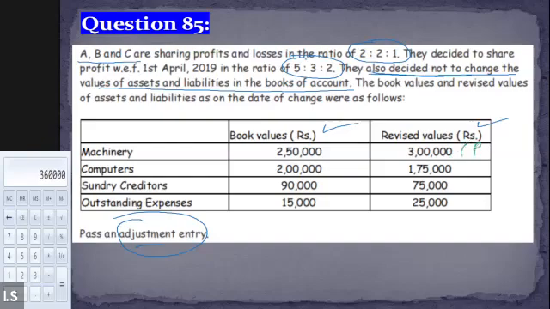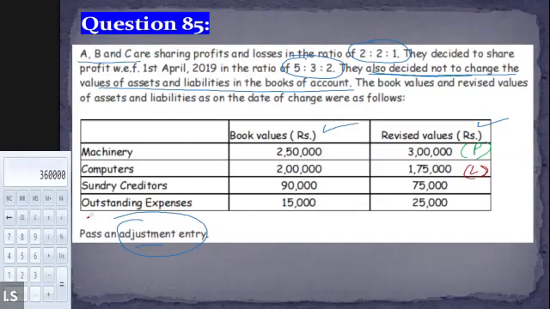So profit of how much? Profit of 50,000. And let's talk about computers. The value of computers was 2 lakh. Now it has reduced to 1,75,000 only. So tell me whether there is a profit or a loss. Loss of 25,000. Correct. Perfect. Now the machinery and computers were the assets.